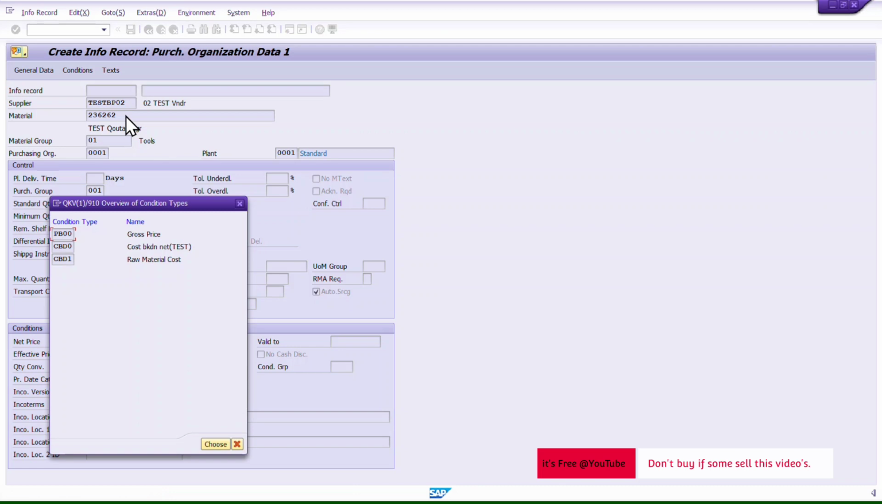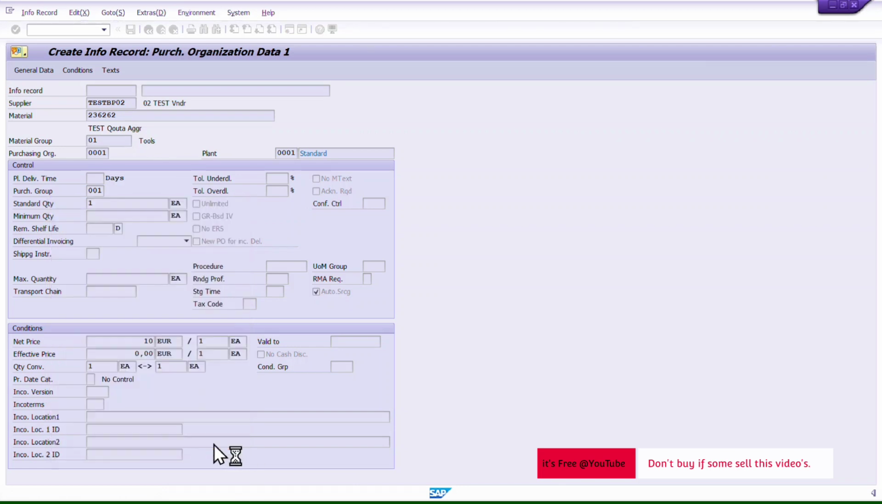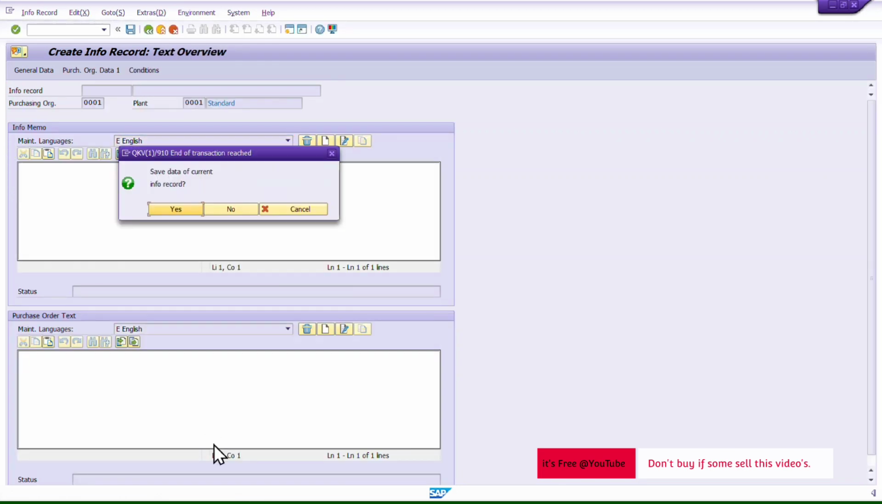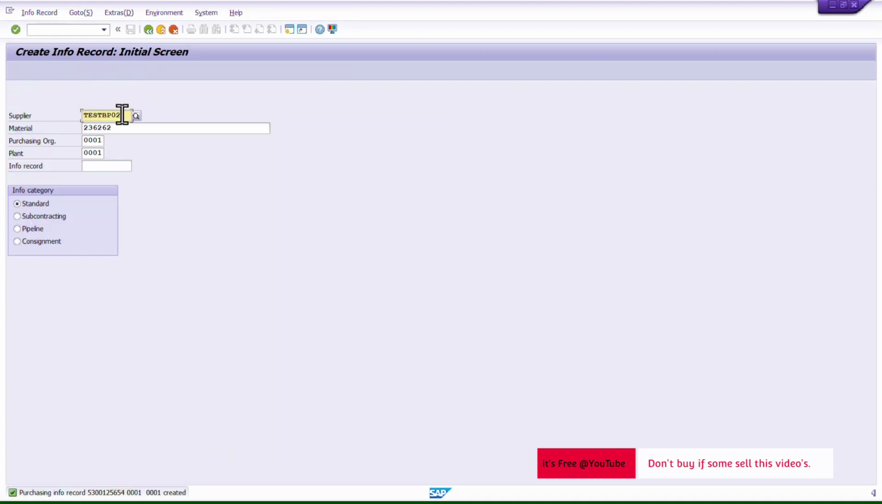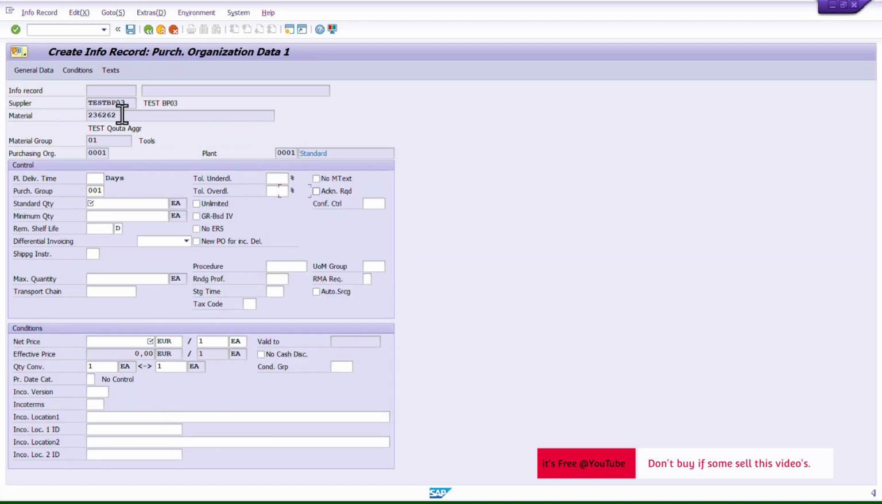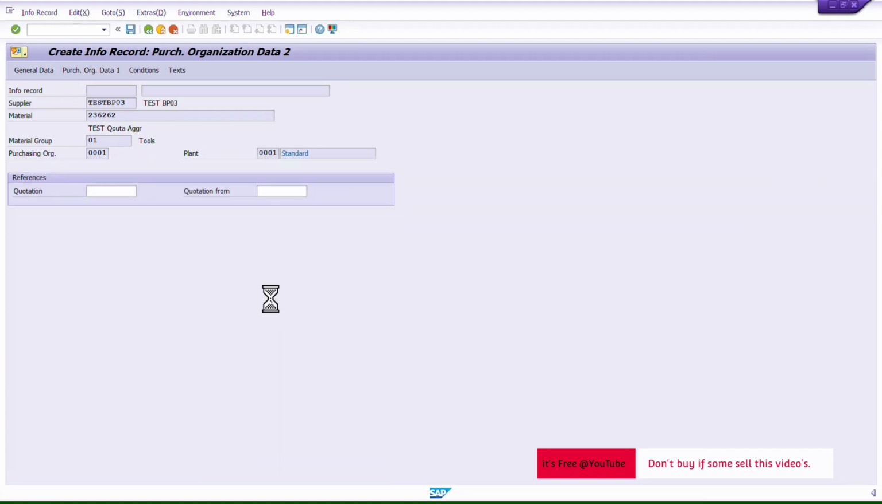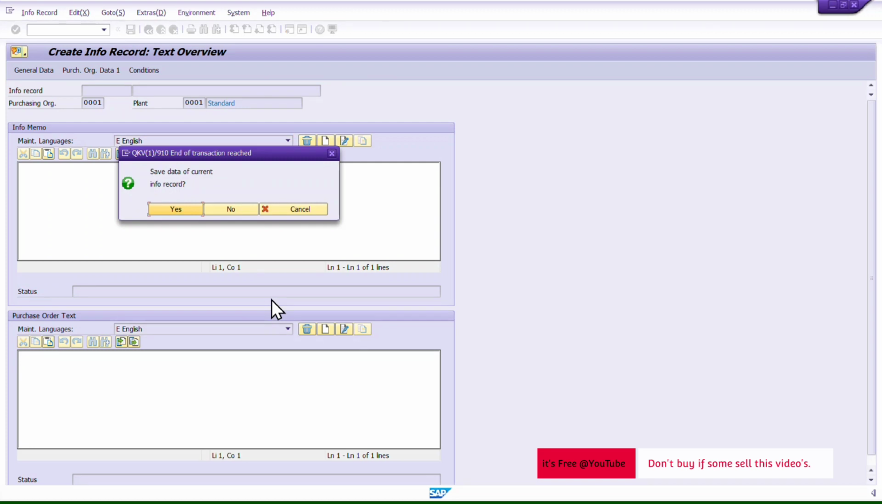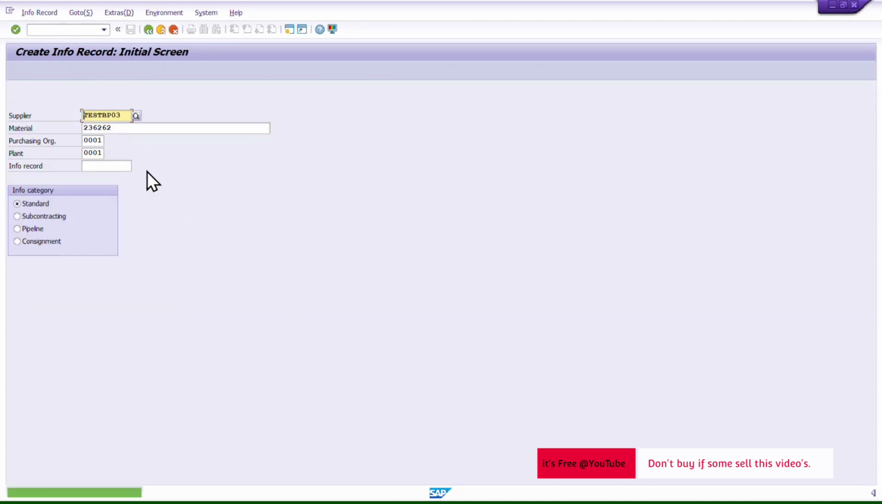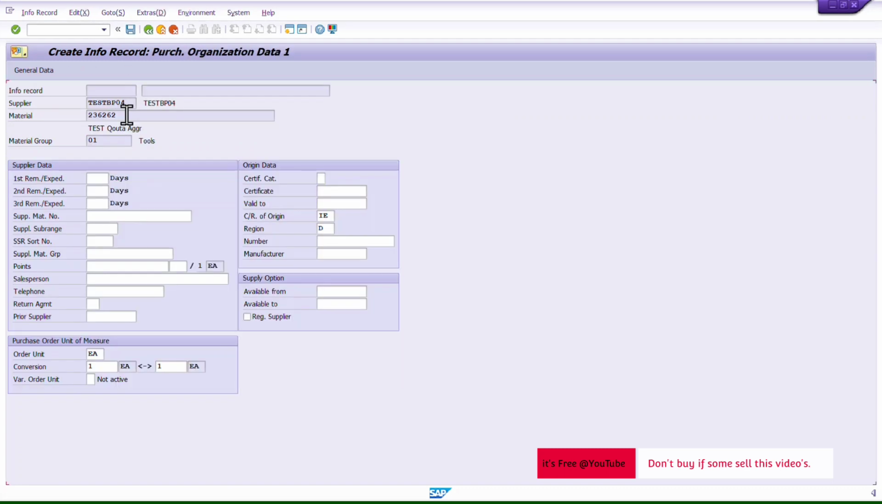Okay, the second one I have maintained, then I will maintain for the third vendor as well. Similar, nothing changes. I'm maintaining everything similarly here, but you can maintain as per your business requirement. I'm just maintaining to test or show the example, but in a real scenario you might have different requirements, so maintain your info record accordingly. But for the test you can maintain this, so I will select the fourth vendor as well. Okay,